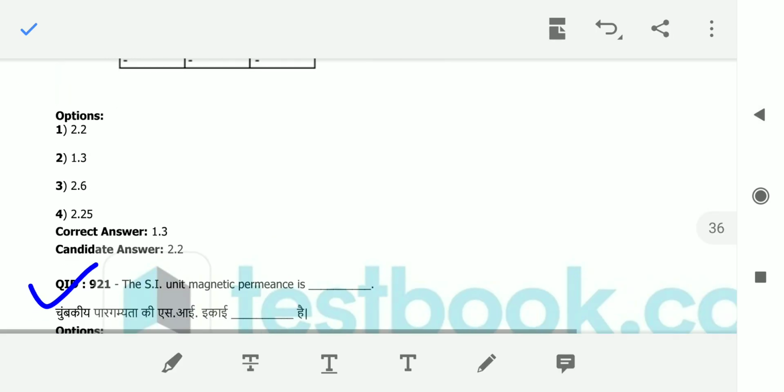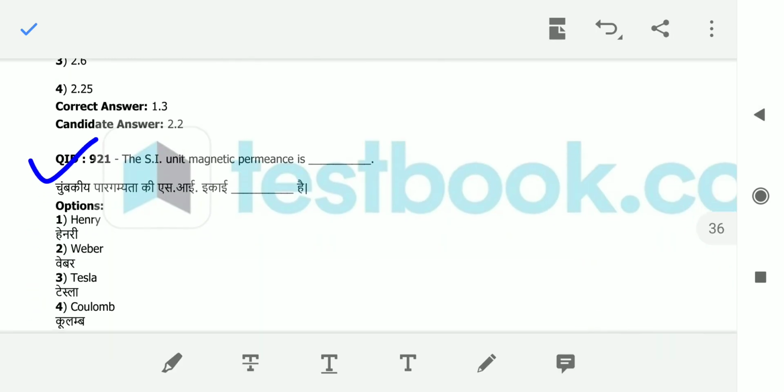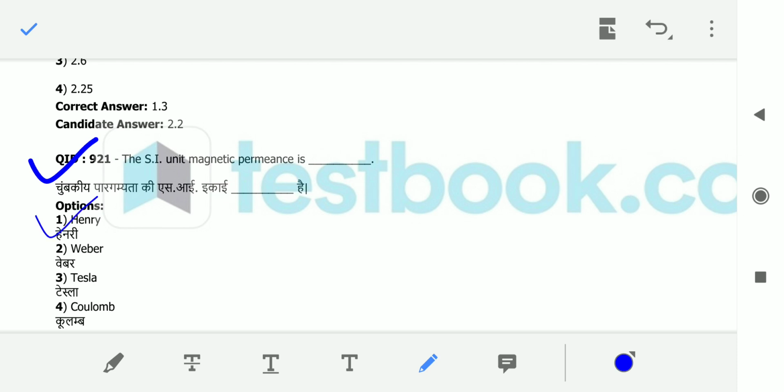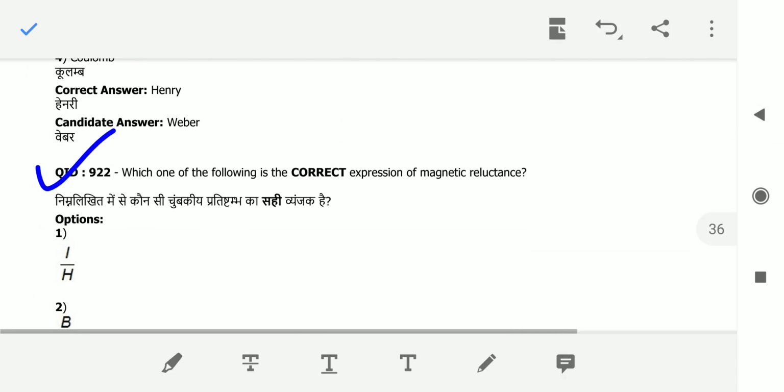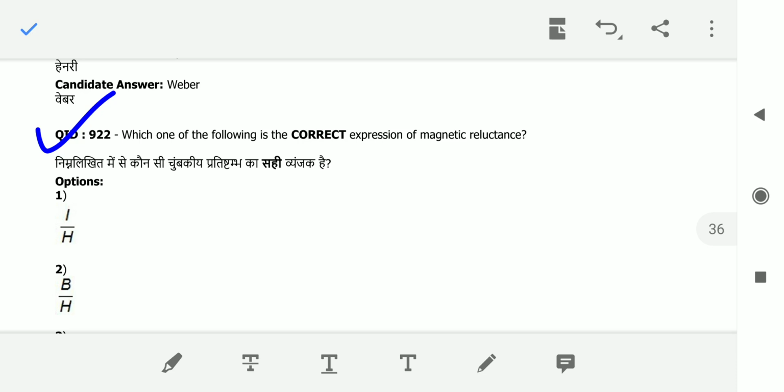Next question. The SI unit of the magnetic permeance is... What do you mean by permeance, sir? Permeance is nothing but the allowance of movement of energy or matter through something. So its unit is Henry, sir.